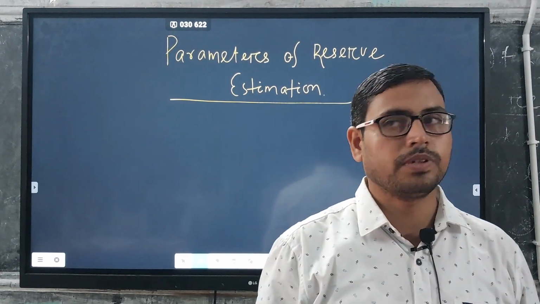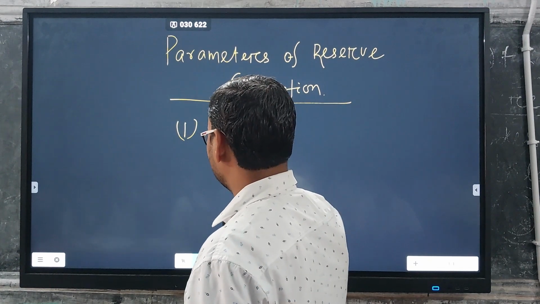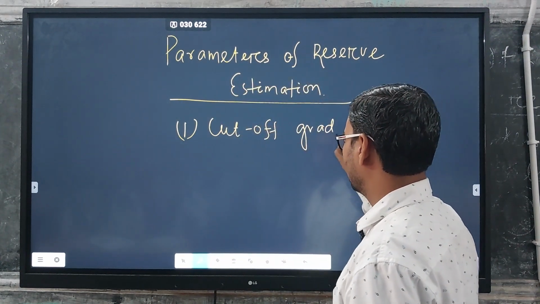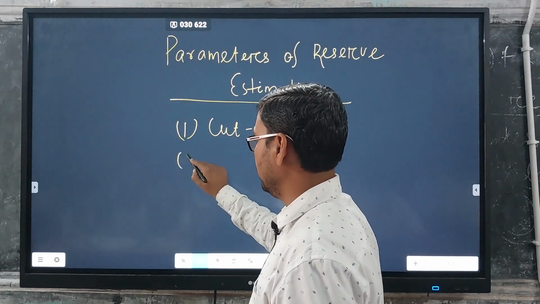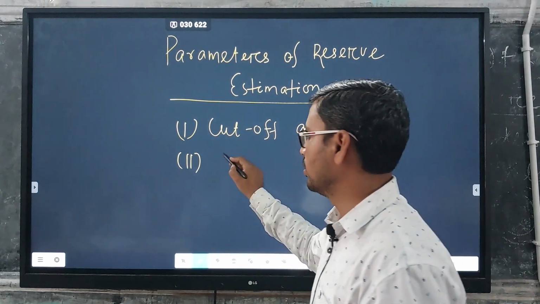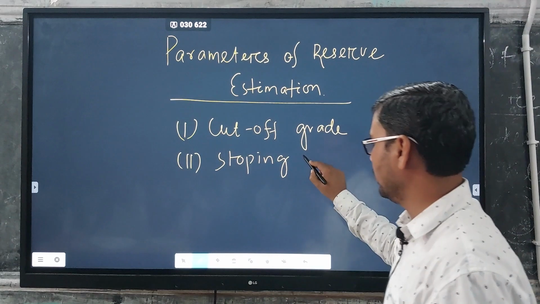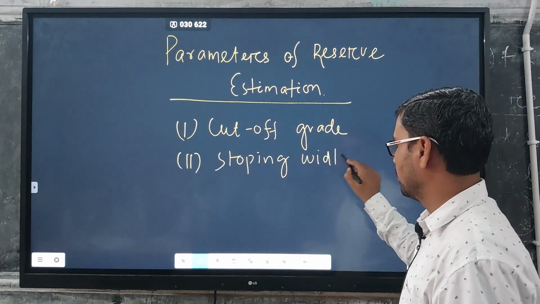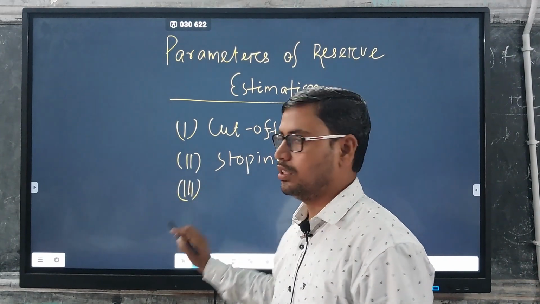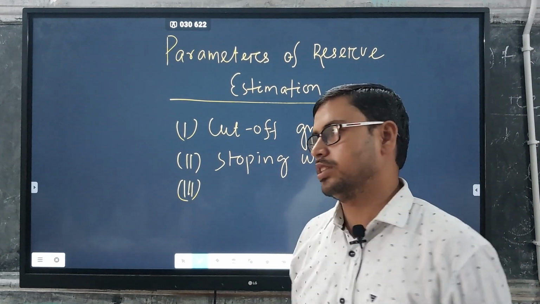First one is your cutoff grade. The second parameter is your stopping width. Then third one, that is your average or weighted average.